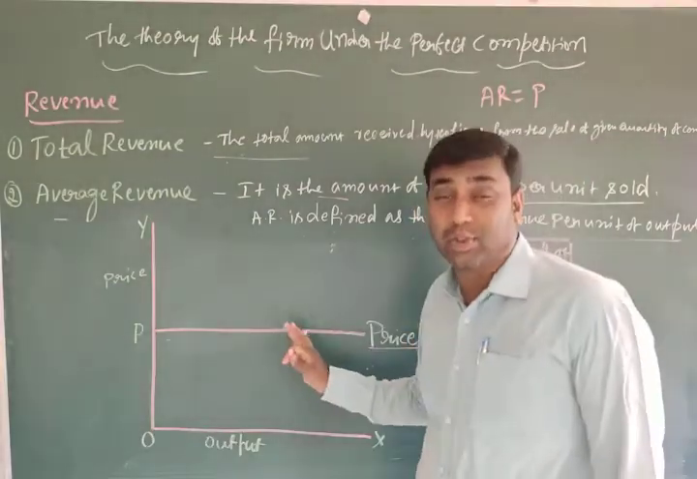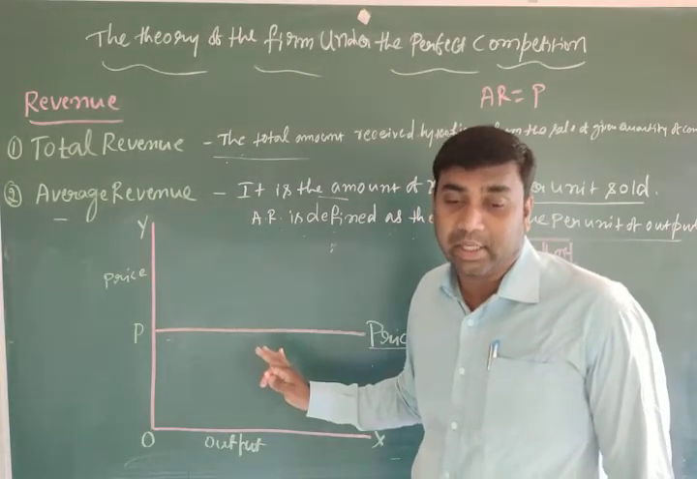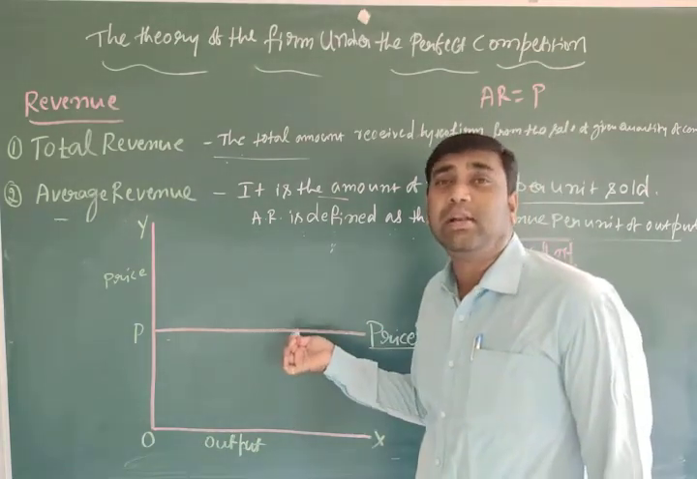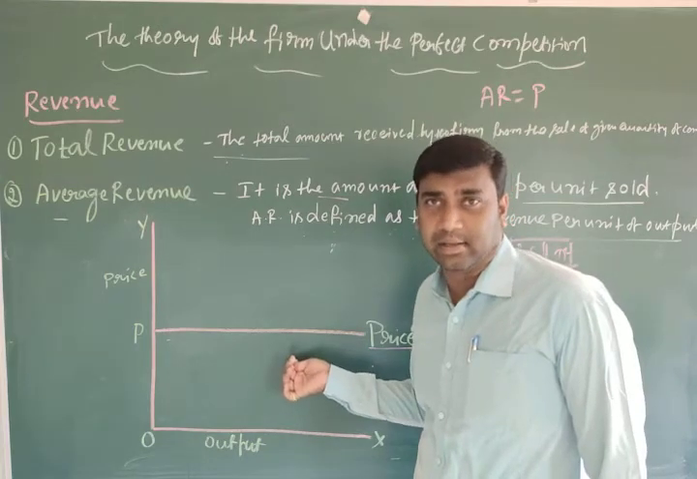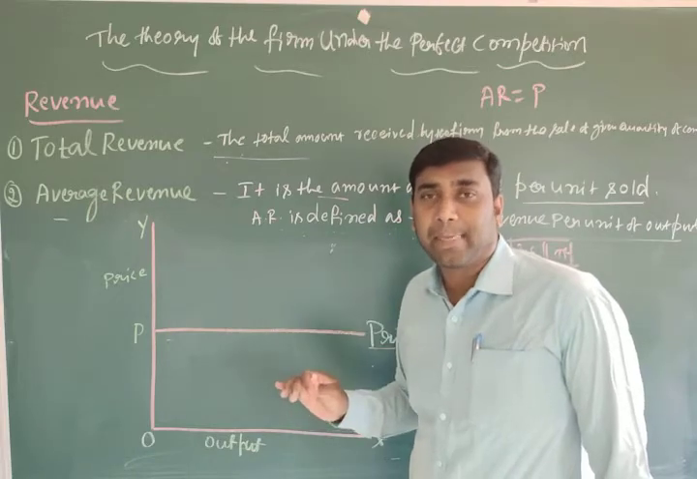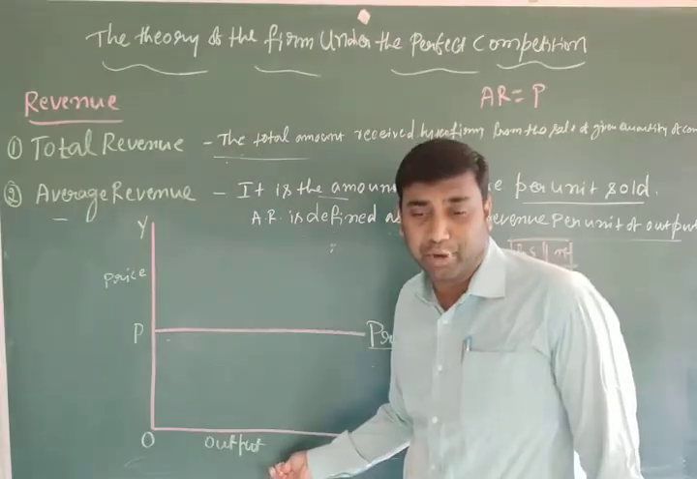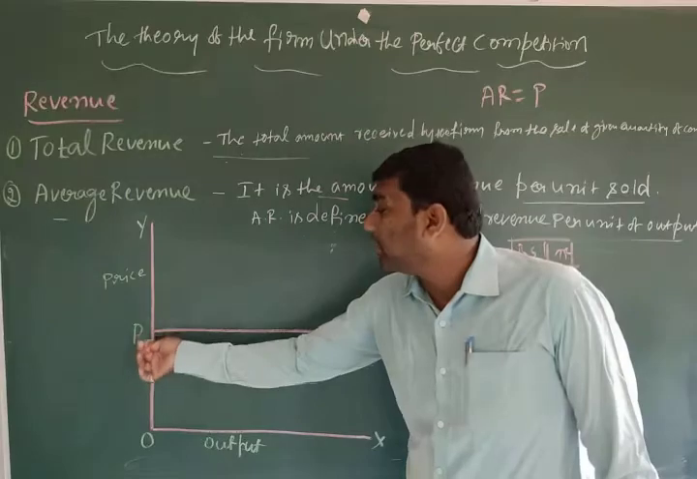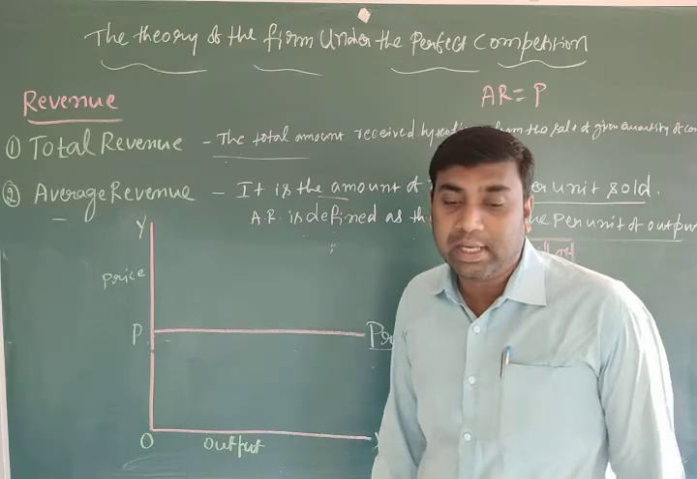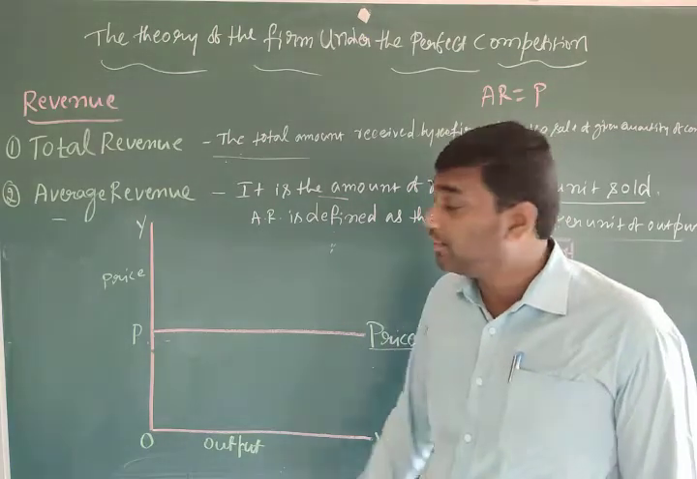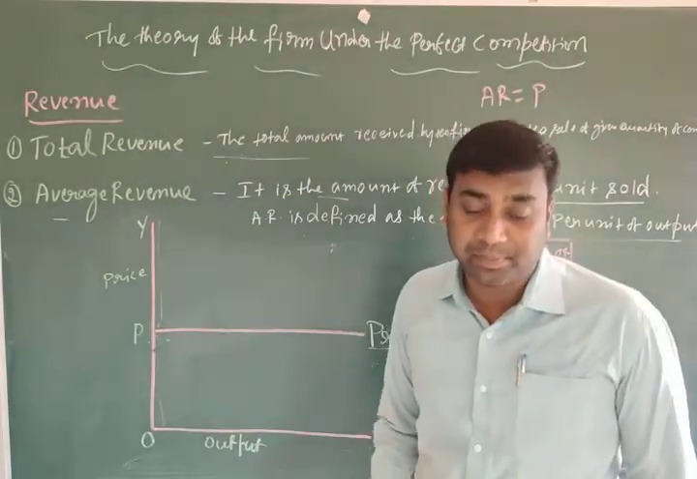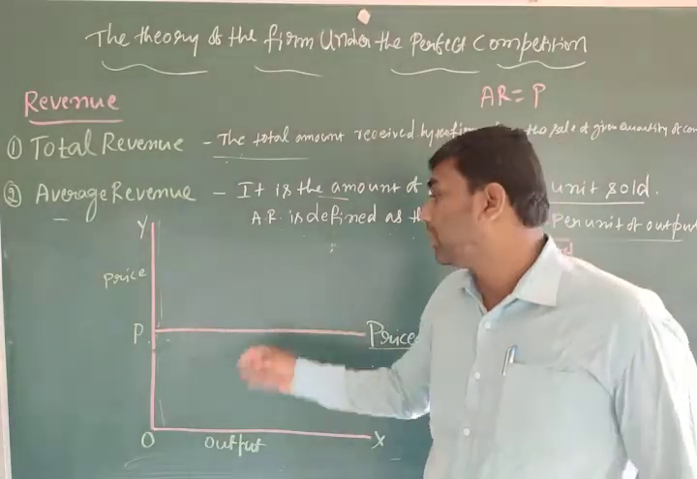Okay, this price line shows the relationship between the market price and the firm's output level. This horizontal straight line shows the relationship between the firm's output and market price. So here the vertical height of the price line, see, this is the vertical height. The vertical height of the price line is equal to the market price.